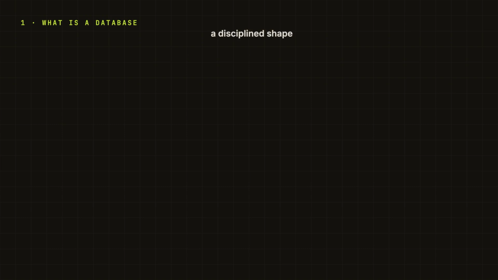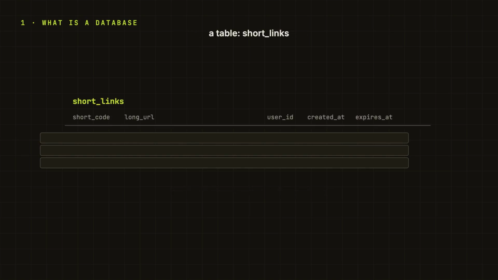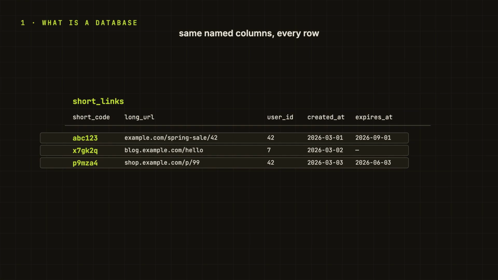So, a database gives us more disciplined shape. In a relational database, at high level, data lives in tables, and a table is a named collection of rows. So for our app, we can have a table called shortlinks. Each row is one shortlink, and each row has the same named columns, which is short ID, long URL, user ID, created at, maybe expires at.